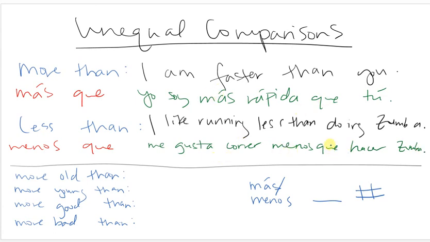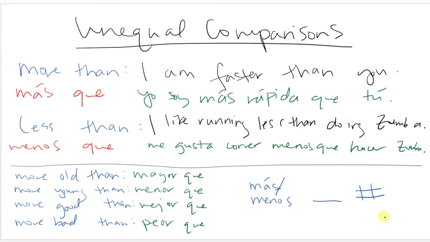It doesn't matter if we are comparing nouns, verbs, adjectives. It's going to be más que or menos que. There are a few things you have to keep in mind. So remember, you cannot say more old than. You have to say mayor que. And you cannot say more young than. You have to say menor que. You cannot say more good than. You have to say better than, which is mejor que. And you cannot say more bad than. You have to say worse than, which is peor que.